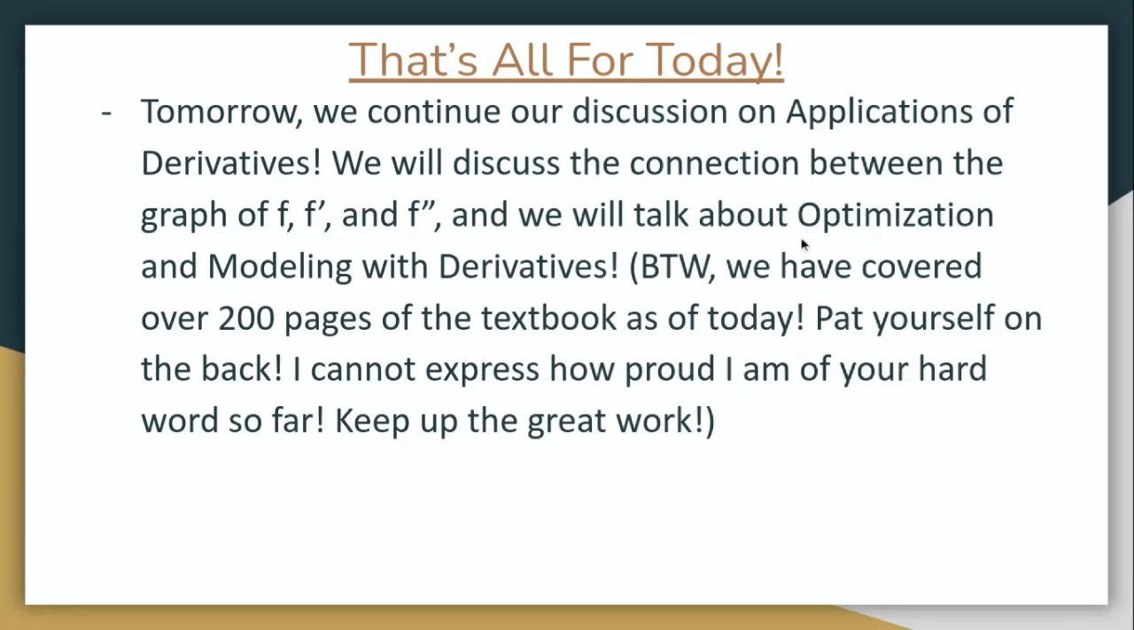We'll talk about optimization and modeling with derivatives, which is a callback to what we talked about with absolute extrema. Because obviously, if our function is how much money we're going to make, then we want to make the most money. So that's going to occur when our function is at the absolute maximum. So modeling and optimization is going to come back to what we talked about today.